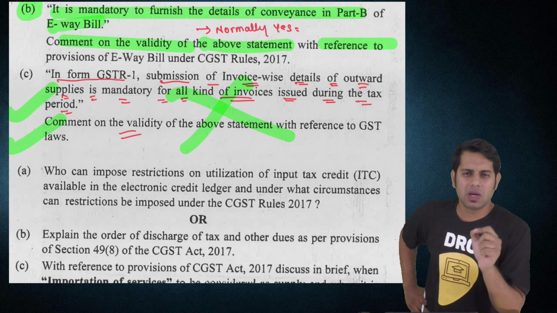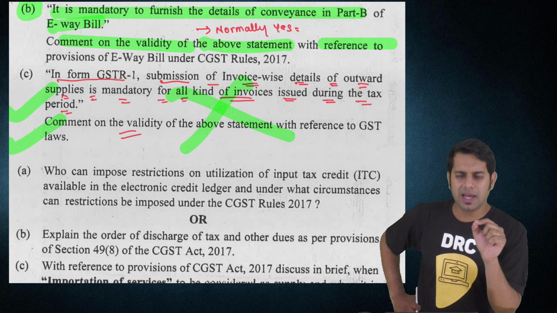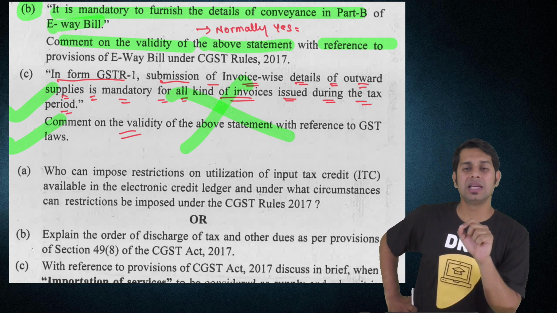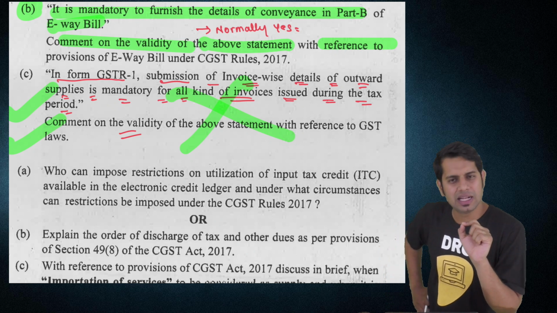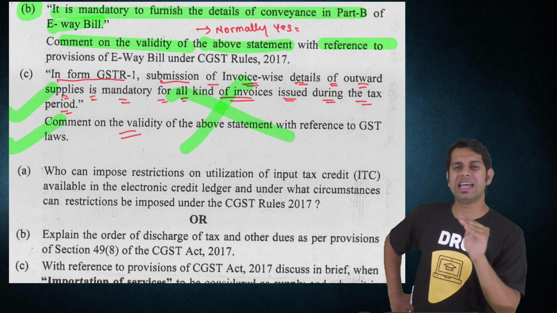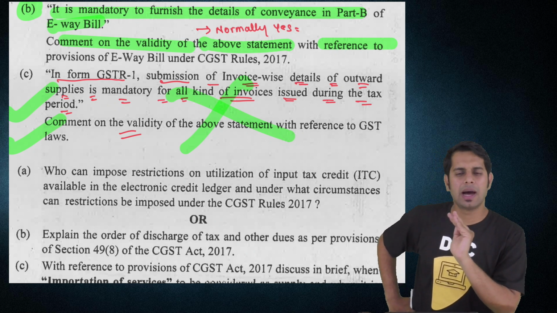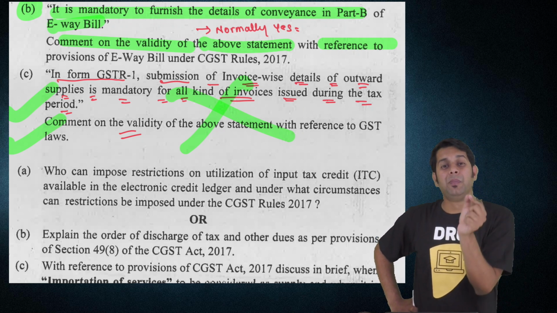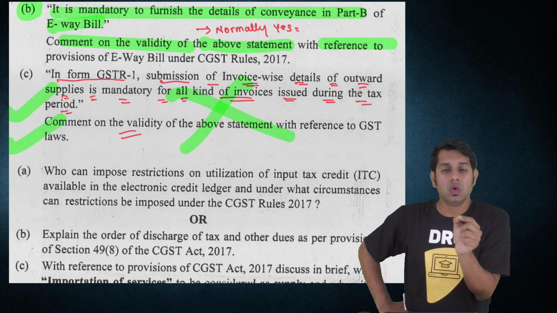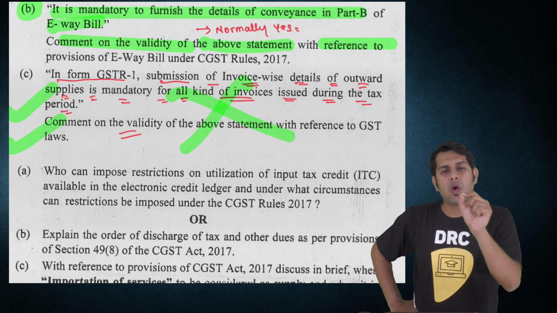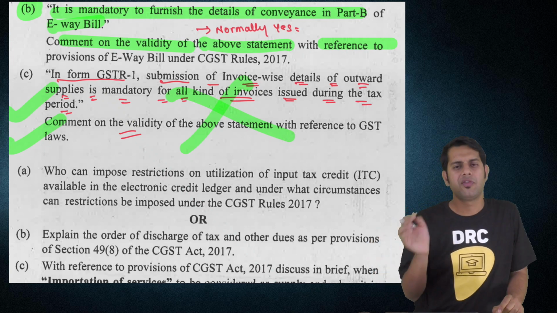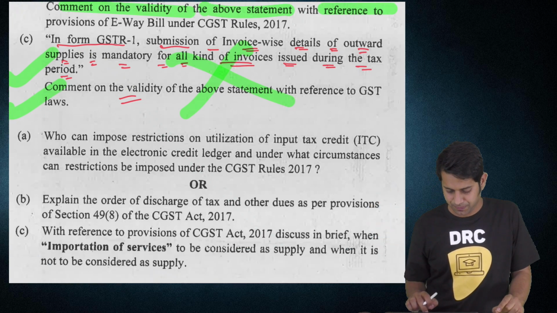Invoice wise details are required to be given only for B2B supplies. In case of B2C supplies, normally consolidated details are uploaded, state wise and rate wise. However, if there is an interstate B2B supply whose value is more than 2.5 lakhs, then invoice wise details are required to be uploaded for that particular invoice.